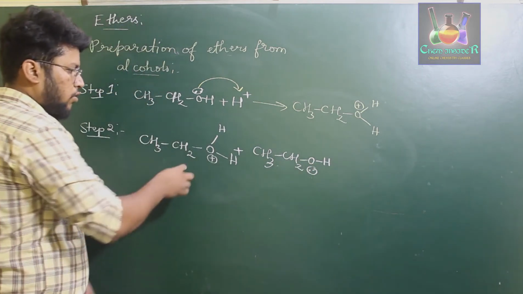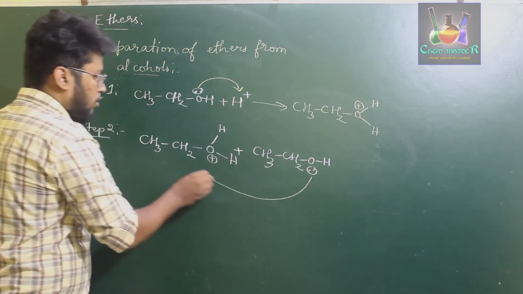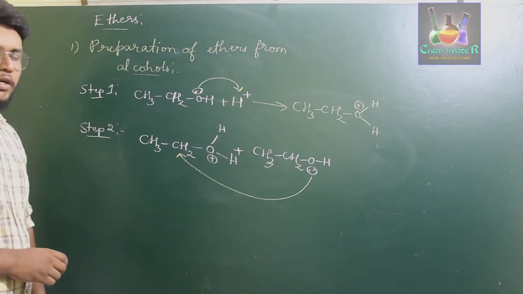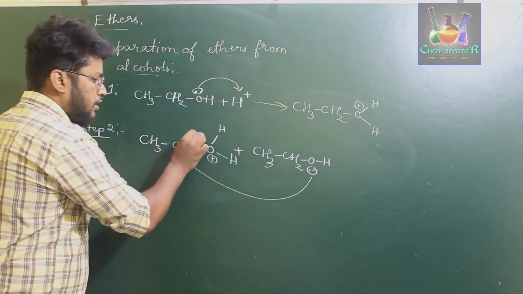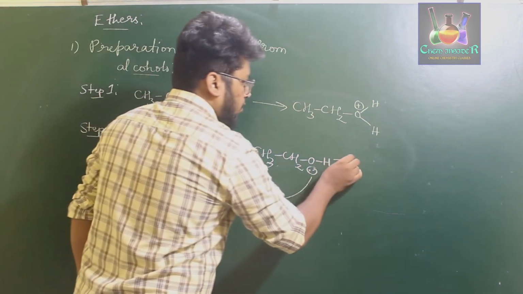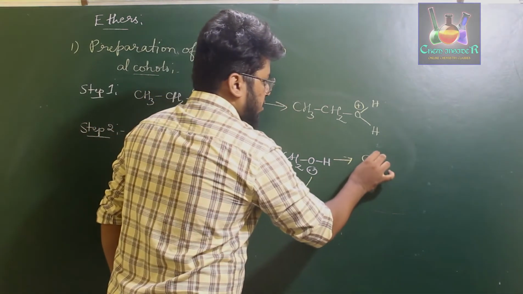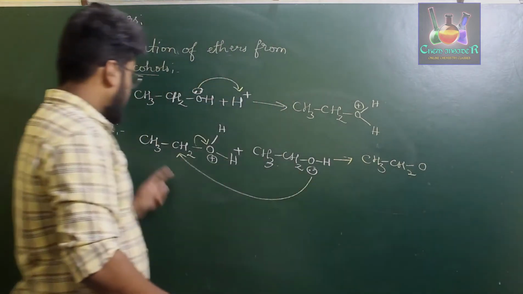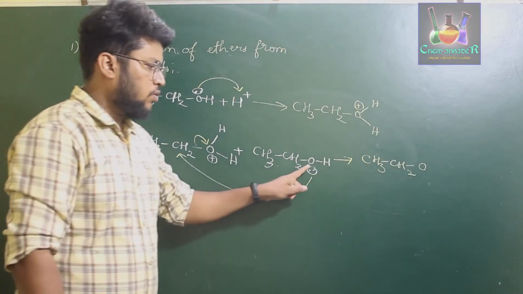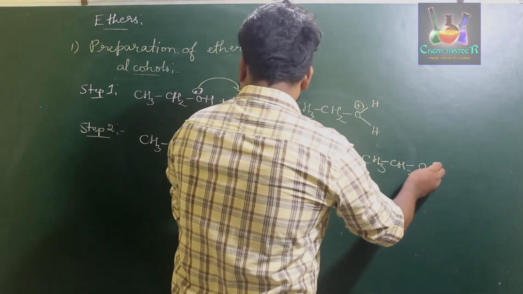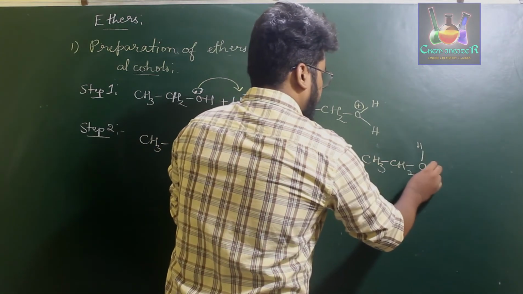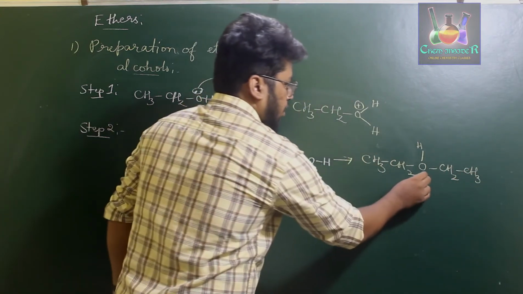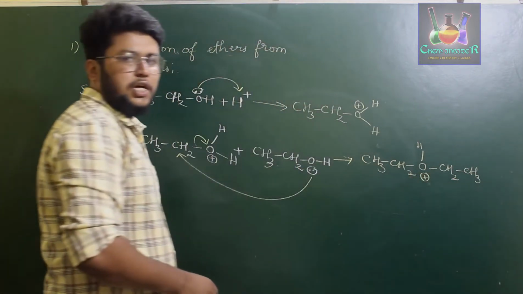This protonated alcohol will be attacked by the oxygen of the next alcohol at the carbon center, which results in breaking of the bond at this position. Therefore, we get the structure CH3CH2-O with H at one side and CH2CH3 at the other. So now this oxygen will be carrying a positive charge.